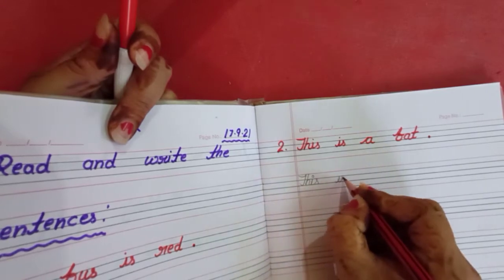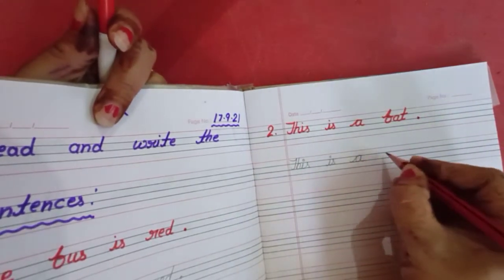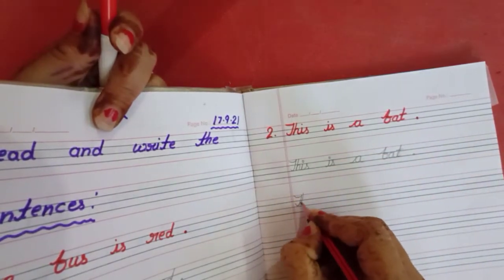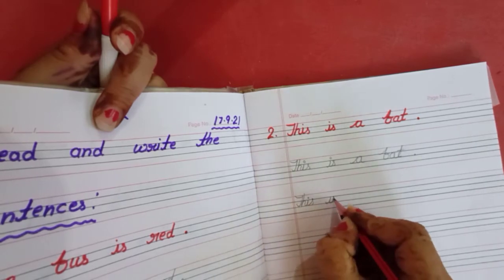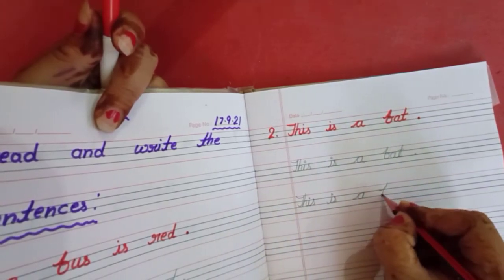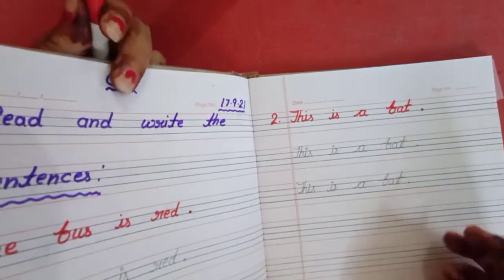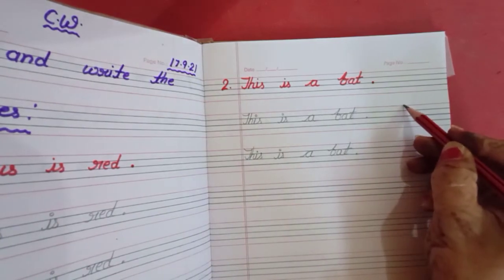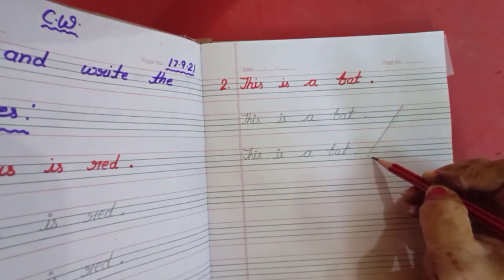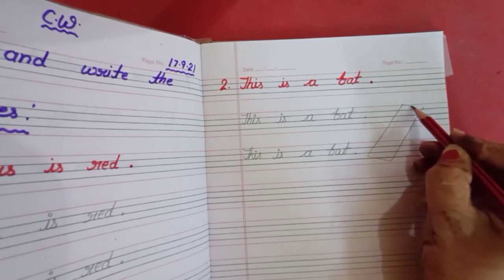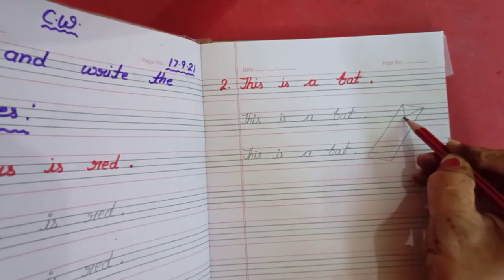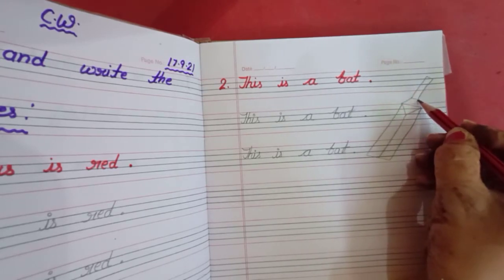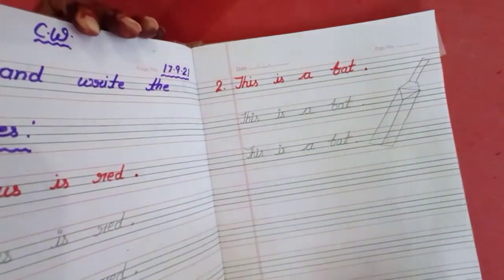This is a bat, full stop. Again, this is a bat, full stop. Okay, this is a bat. So now you have to draw a bat here. Here, this is a bat. Okay, this is a bat. Okay, children, and fill the color also.